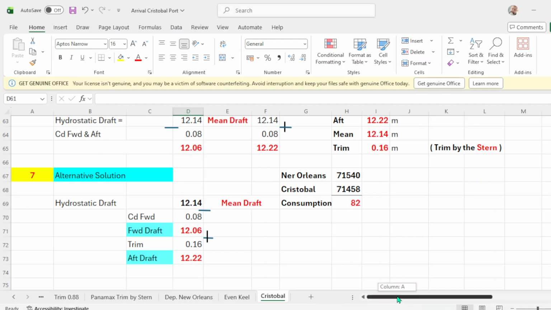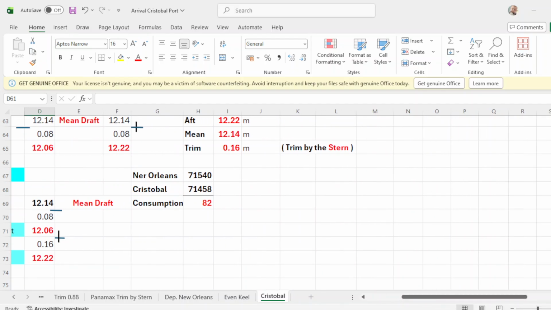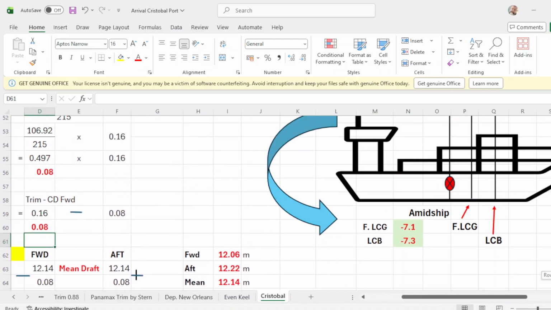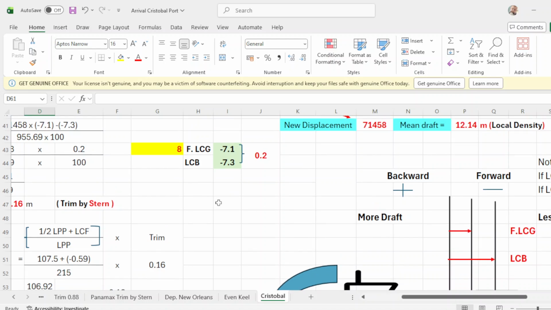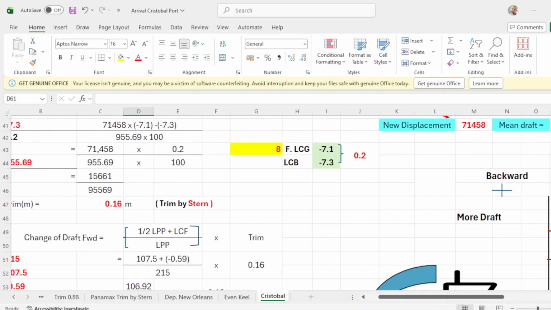Then we go to number 8. Number 8, this will be number 8. Take note that our final LCG is 7.1, which is this one.